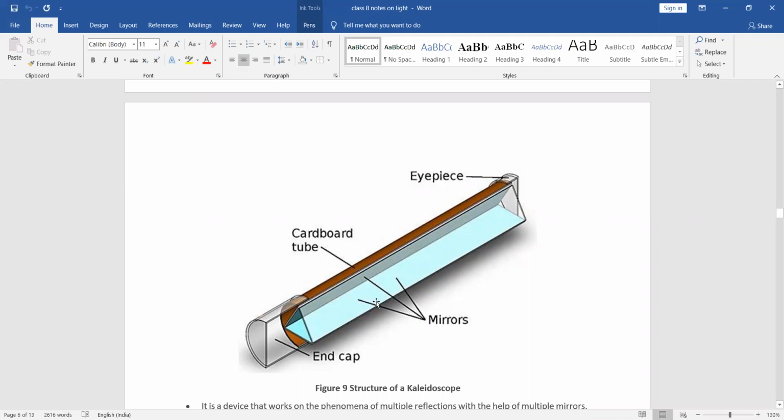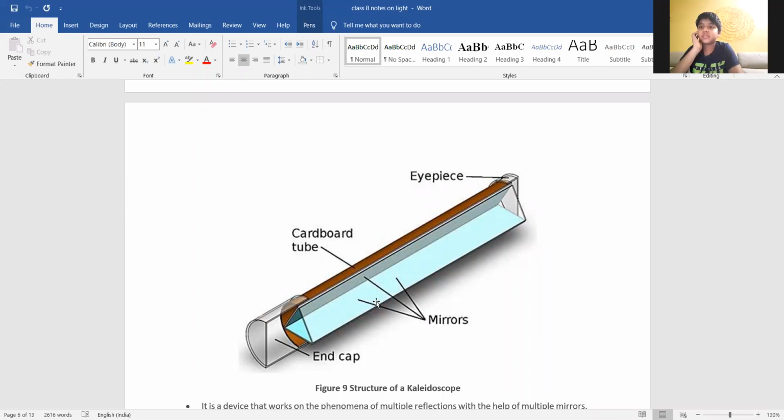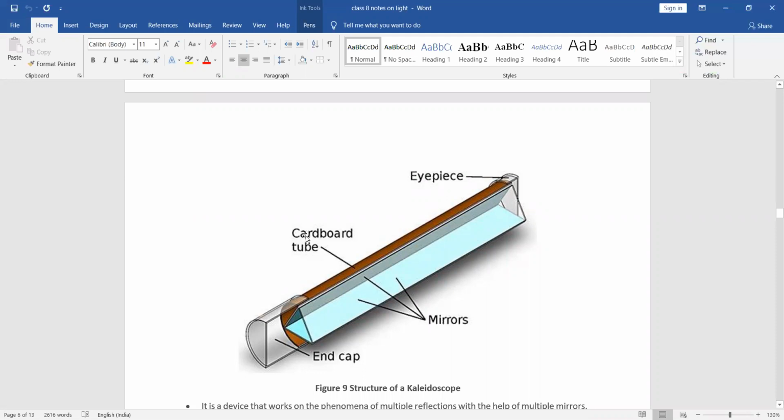So this is the kaleidoscope structure. So all of you please draw this kaleidoscope or just draw roughly. You can take a screenshot itself. It's clear? Okay.